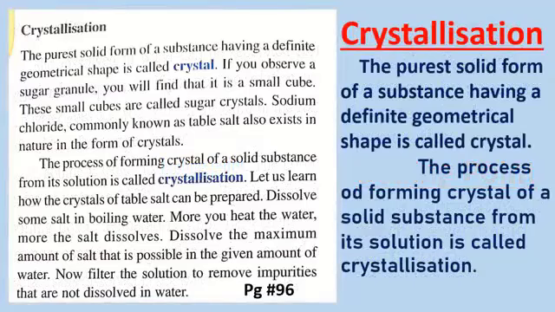So dear students, on page number 96, there is another topic which is crystallization. What is crystallization? The purest solid form of a substance having a definite geometrical shape is called a crystal. This one is the definition of crystal. So highlight this point. If you observe a sugar granule, you will find that it is a small cube.